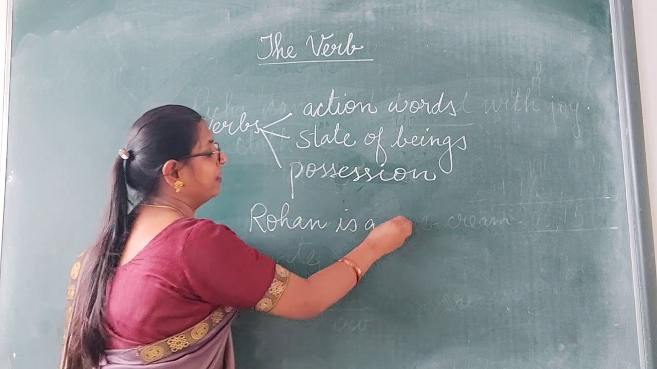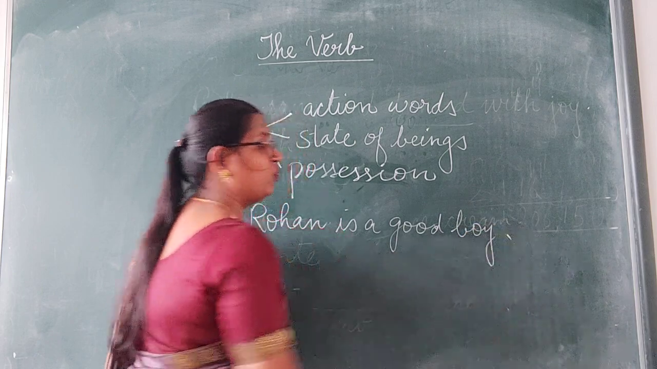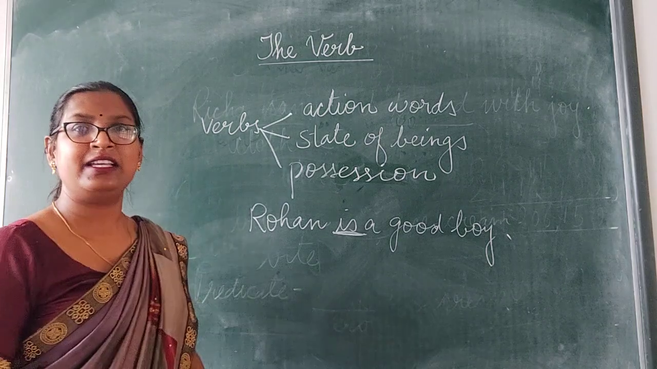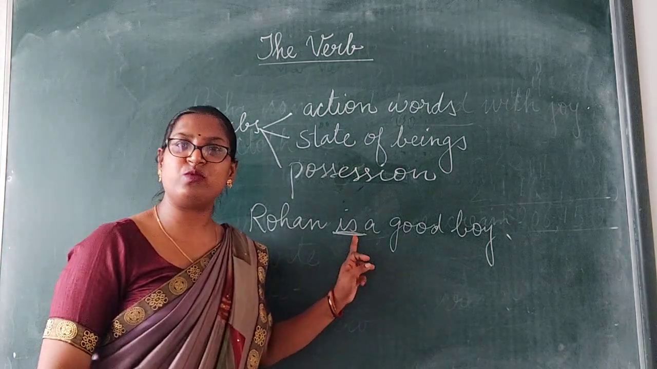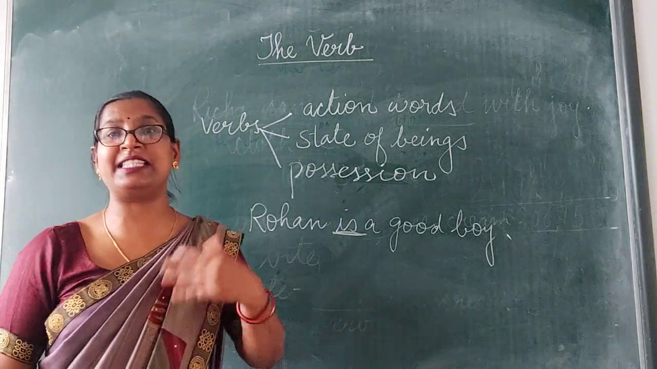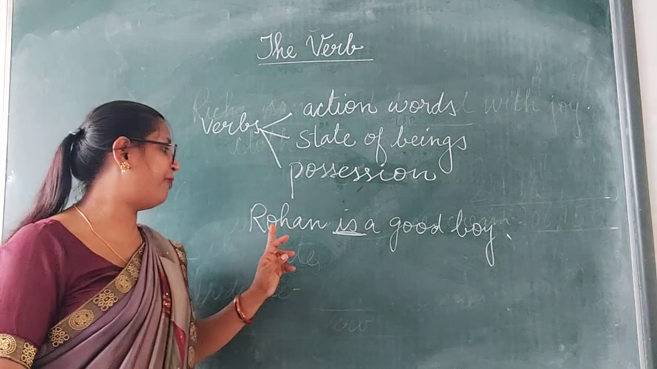Rohan is a good boy. What is the verb in this sentence? The verb is "is". Is a verb. This verb is not expressing any action, but it is expressing the state of being.